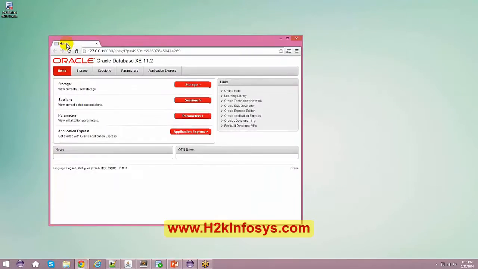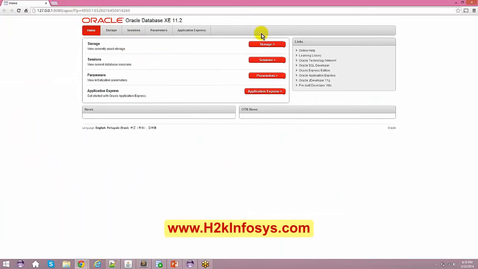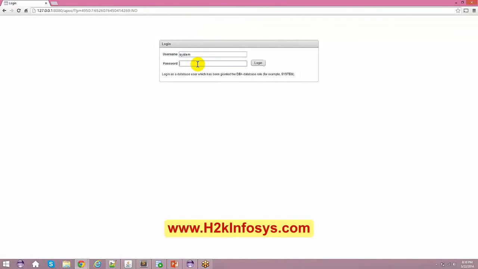So if you see a link out here, get started with Oracle. The same link you might be seeing in your machine also. Okay. So once you sign in, just double click on that, you basically get into this page, and click on the Application Express, and just give your username and password. What's the password?